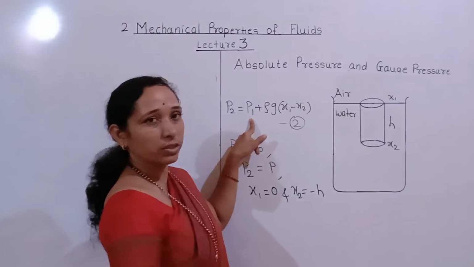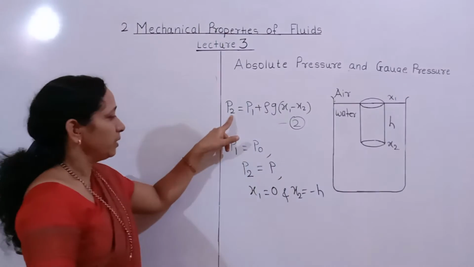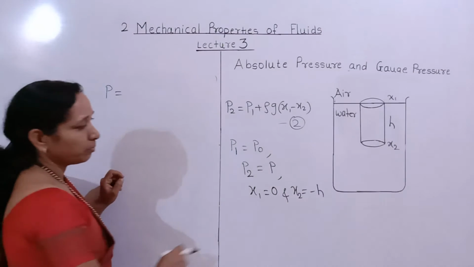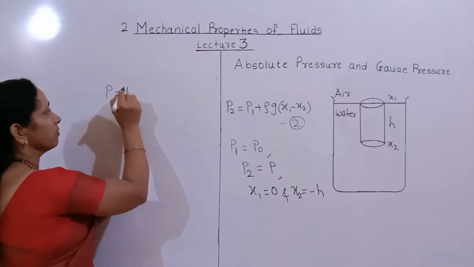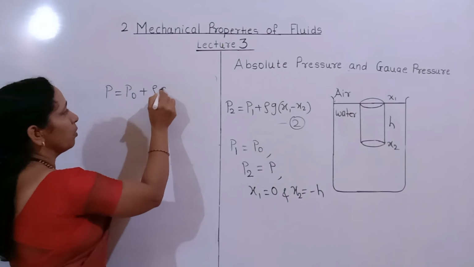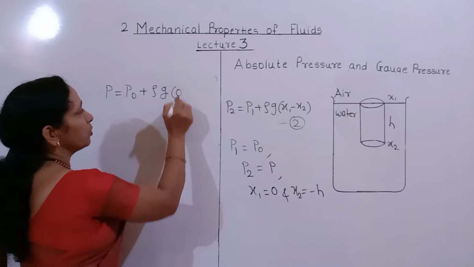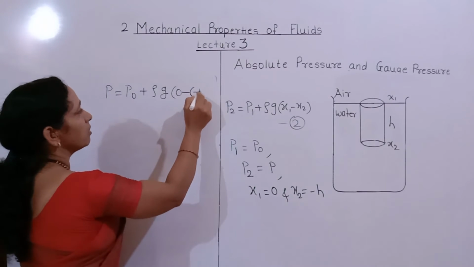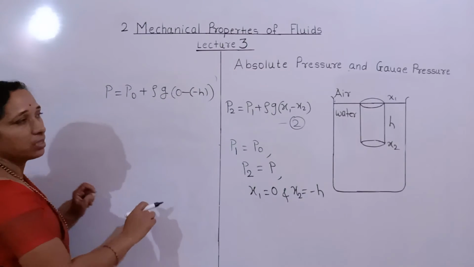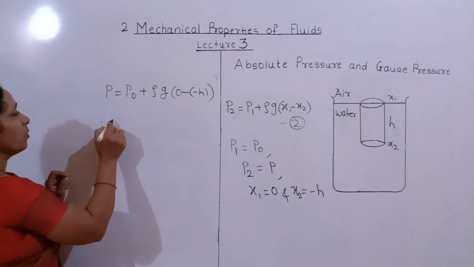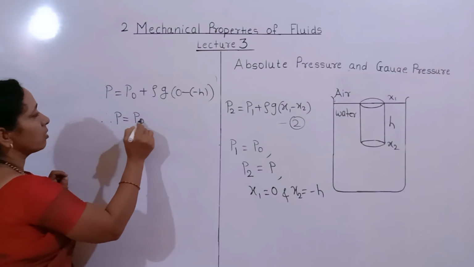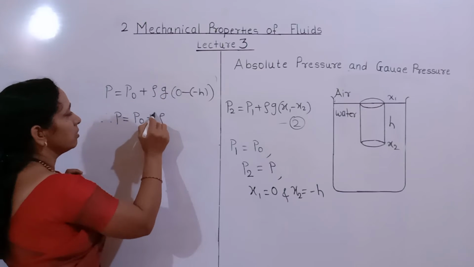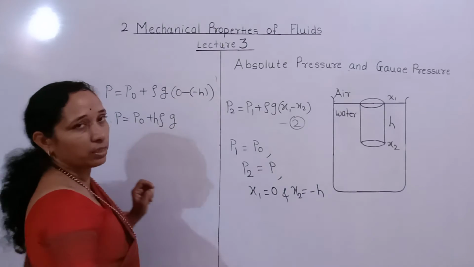Putting these values in equation 2, we get P2 equal to P. Putting the value, P equal to P1, which is P0, plus rho g, with x1 equal to 0 and x2 equal to minus h. Here minus h, minus becomes plus. Therefore P equals P0 plus h rho g, in a positive way.